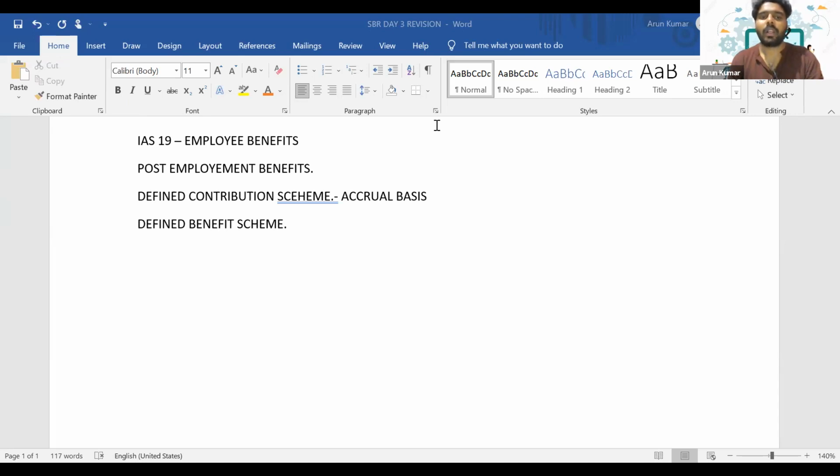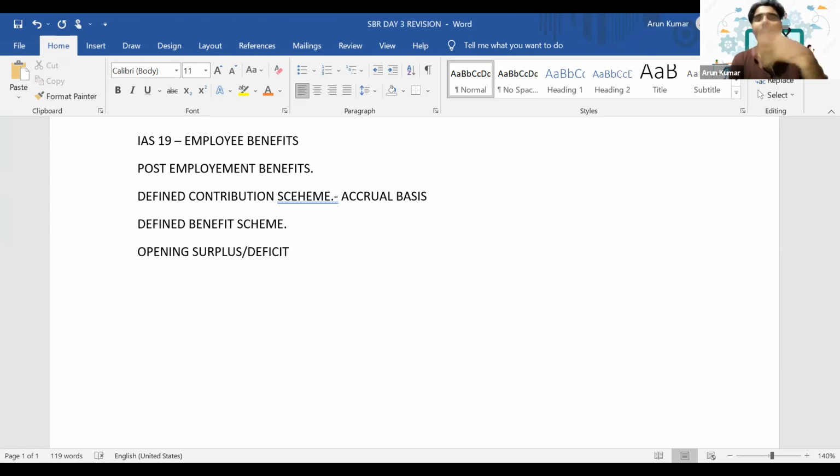Fine. But when it comes to defined benefit scheme, we have to account for the pension asset and we have to account for the pension liability. And effectively, you will show that net amount in the books. So it will be opening surplus or deficit.